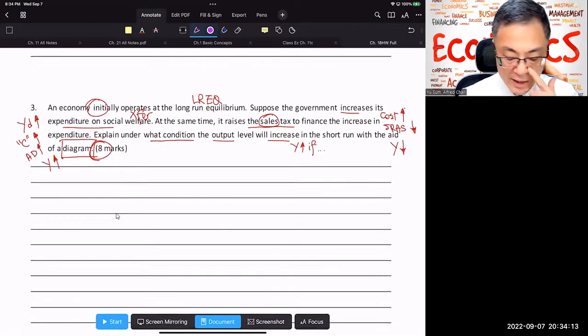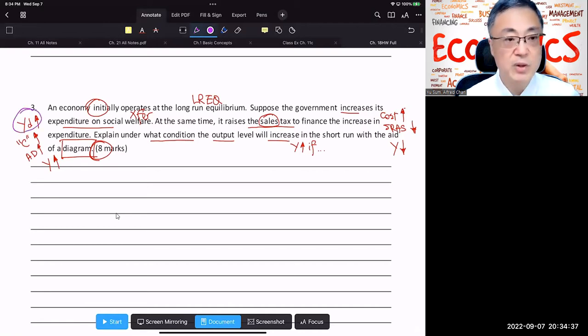Number 3, an economy initially operates at the long-run equilibrium. Suppose the government increases expenditure on social welfare. Now, be very careful. The expenditure is on social welfare. That means it's a type of transfer payment. It won't go into G. It won't go into G. But people receiving social welfare now have more disposable income. And therefore, private consumption expenditure goes up, and so will aggregate demand and real output Y.